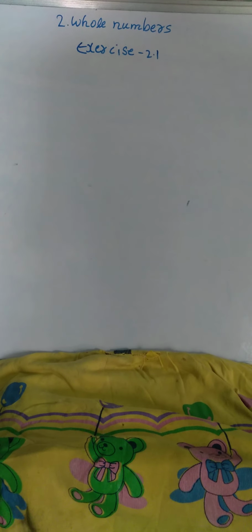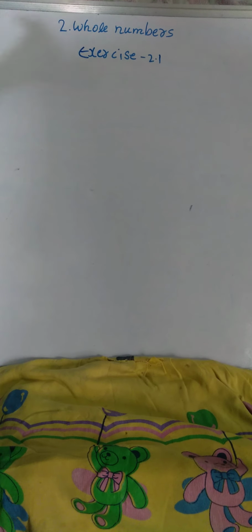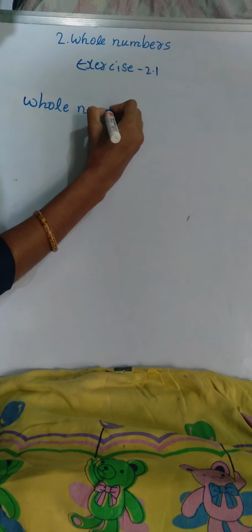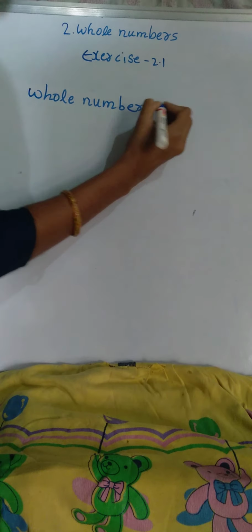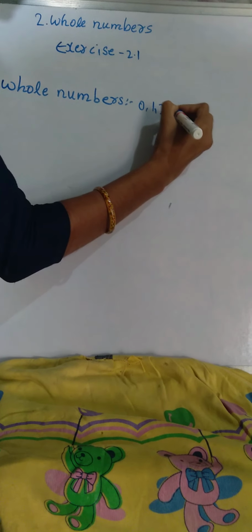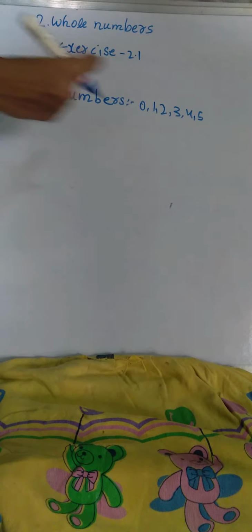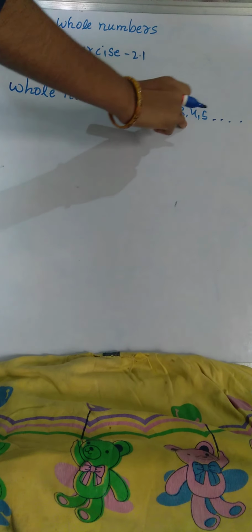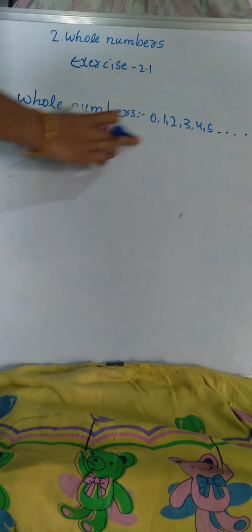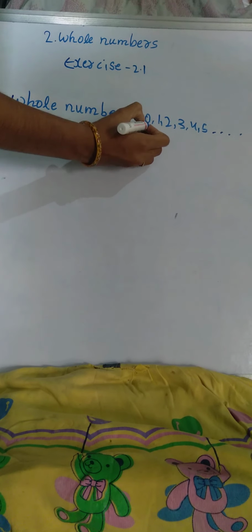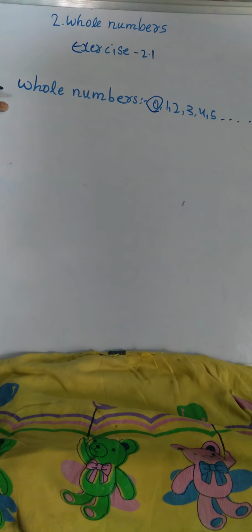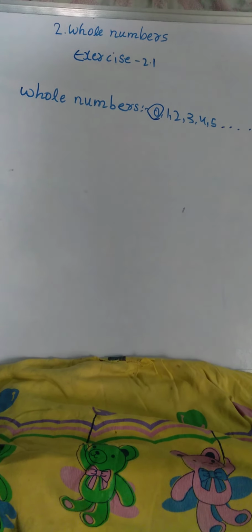Then the second question: 0 is the smallest whole number. Now we will see whole numbers: 0, 1, 2, 3, 4 and 5 and so on. In this, which is the smallest? 0 is the smallest one in whole numbers. So the second statement is also true.